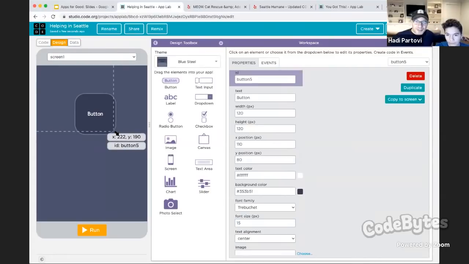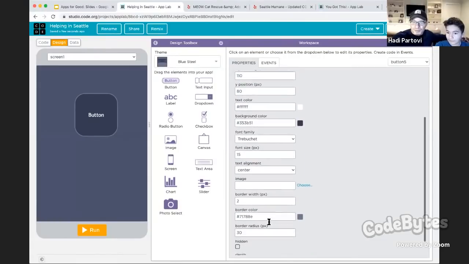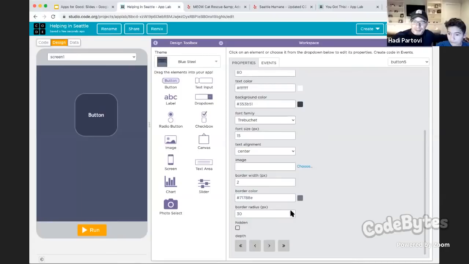Bigger, bigger, bigger, bigger. Okay. And if you want to make it totally circle shaped, you can make the button radius even larger. So that's a perfect square. Okay, so scroll down, see where it says border radius, make that bigger and bigger until it becomes round. Just click your mouse and hold on it and see it makes... all right, now you have an all round button and you can make the border width like 10 to make it a thick border.